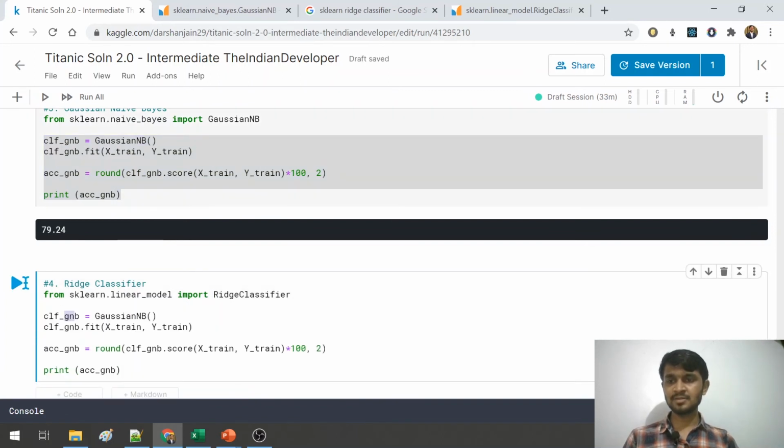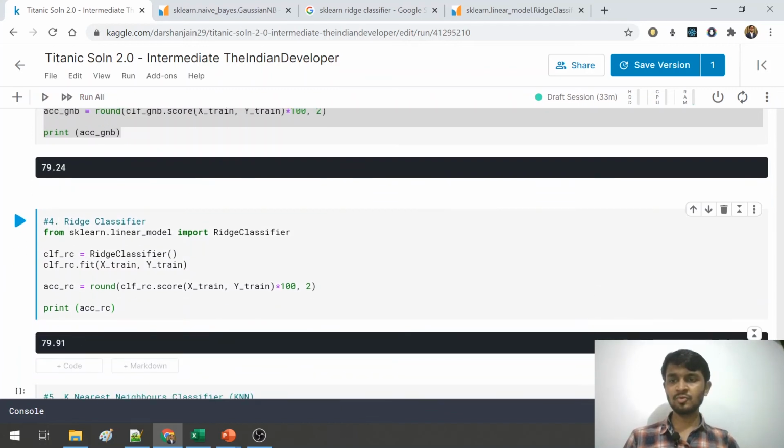Let us replace the GNB by ridge classifier, and let us change the classifier name as well, and let us change this variable name, that is ridge classifier. And if you run this part of code, you see that the accuracy score is 79.91.